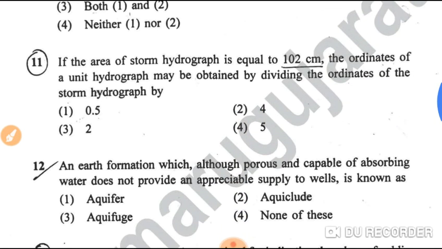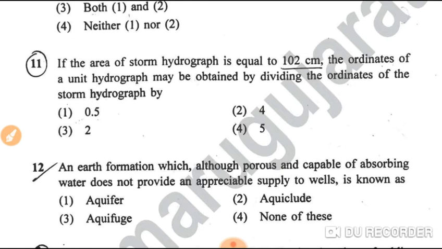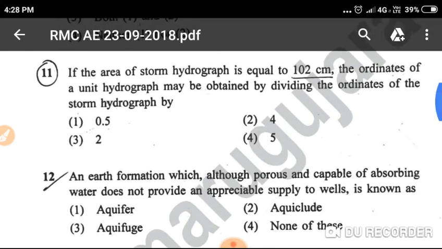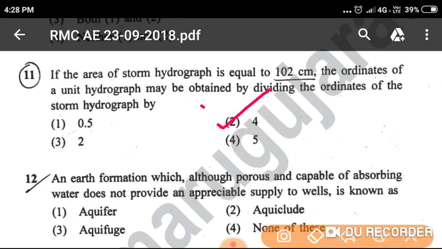Question number 11, if the area of a storm hydrograph is equal to 102 centimeter, the ordinates of a unit hydrograph may be obtained by dividing the ordinates of the storm hydrograph by: option 1, 5; option 2, 4; option 3, 2; option 4, 5. So the ordinates of a unit hydrograph may be obtained by dividing by 4. That is option 2, the correct answer.